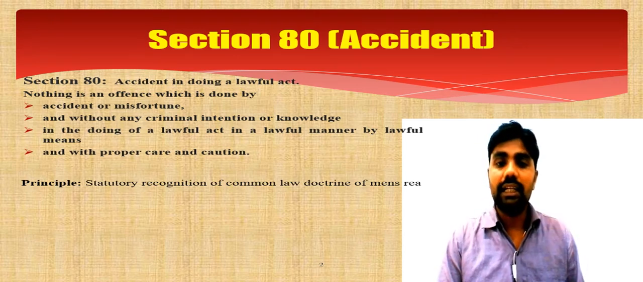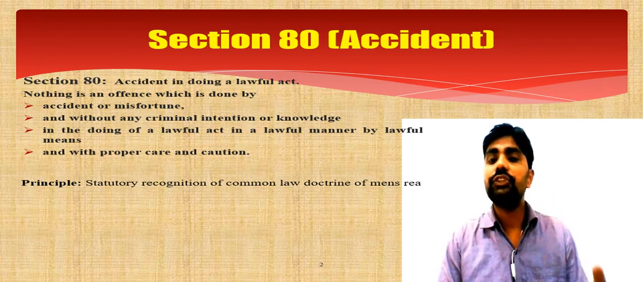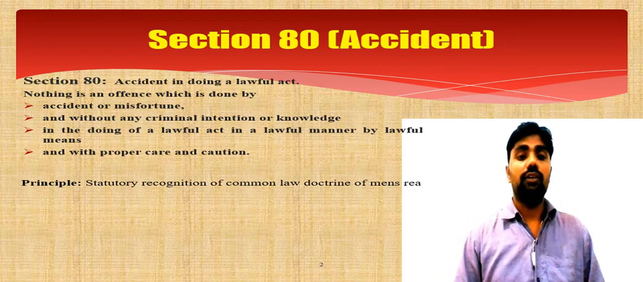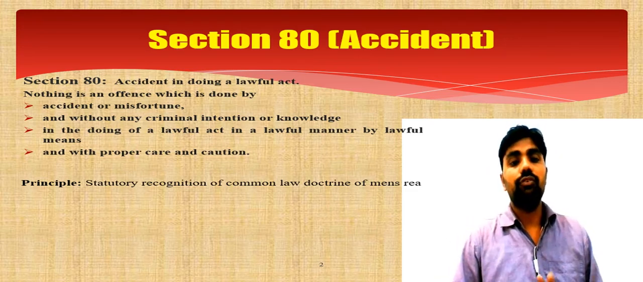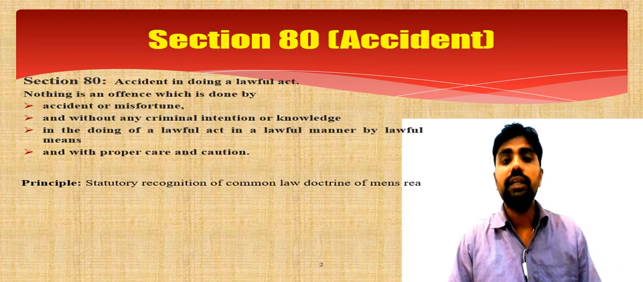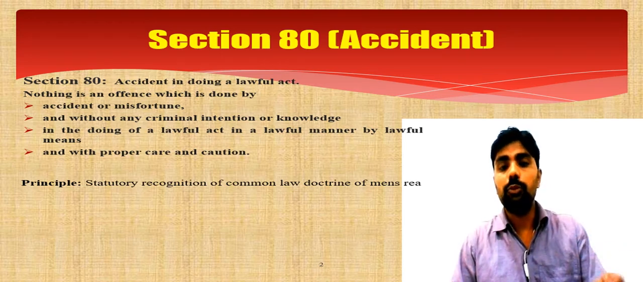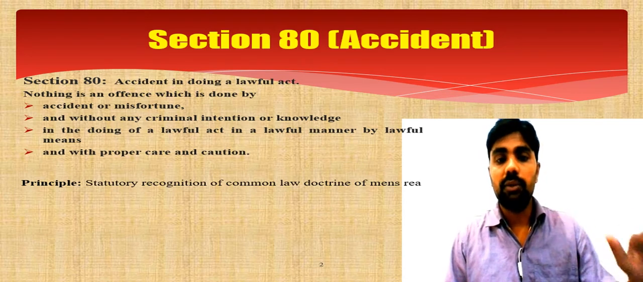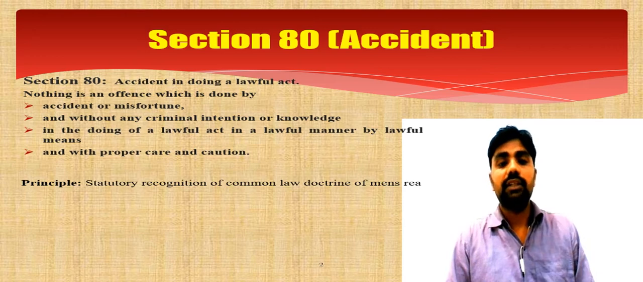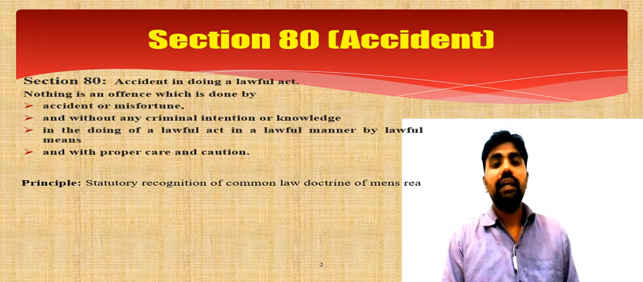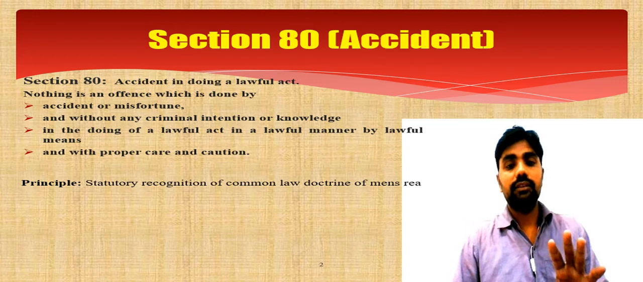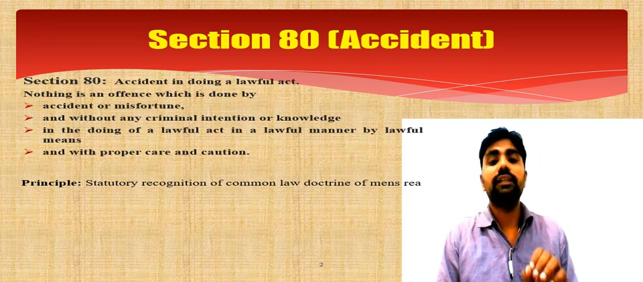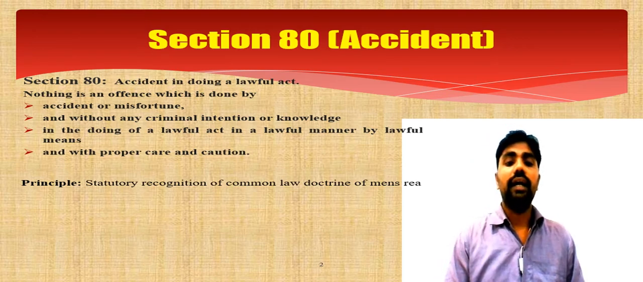So these are the three, four ingredients: it was done either by accident or misfortune. There was no criminal intention. There was no knowledge that something would happen, and it was done in doing of a lawful act. Since it was done in doing of a lawful act, definitely there cannot be an offense. It was done in the lawful manner. What does it mean? The person was driving a car with the minimum requirement of speed, or with the proper license, and it was done by lawful means with proper care and caution. So it was done in good faith, with proper care and caution.